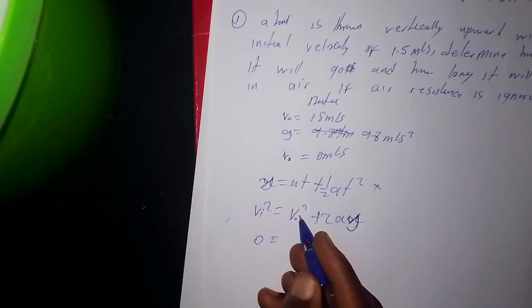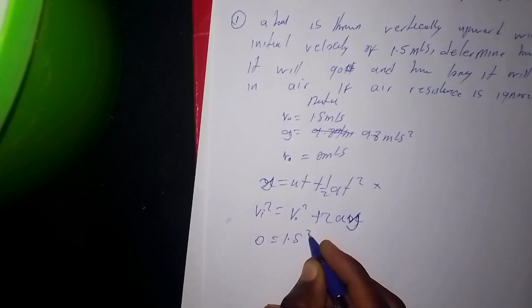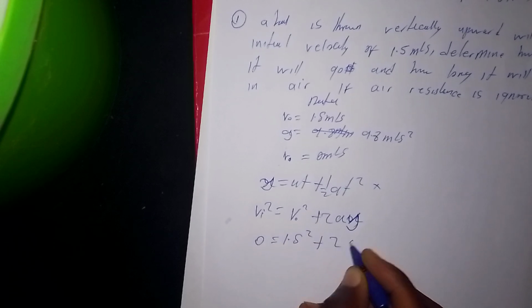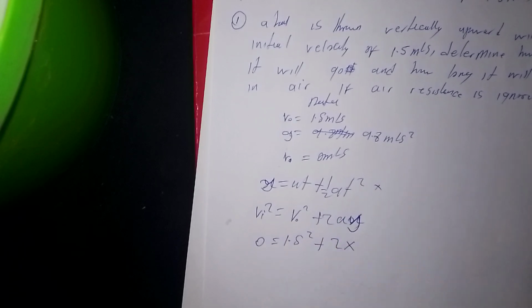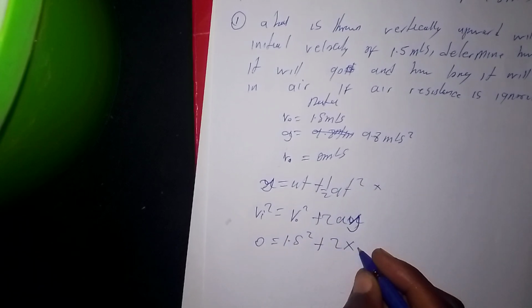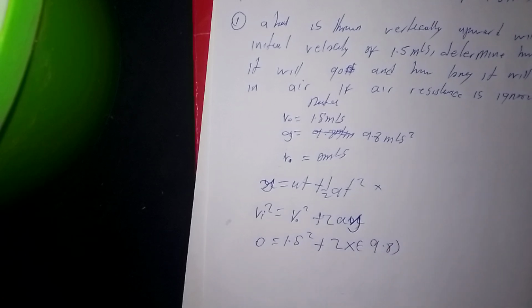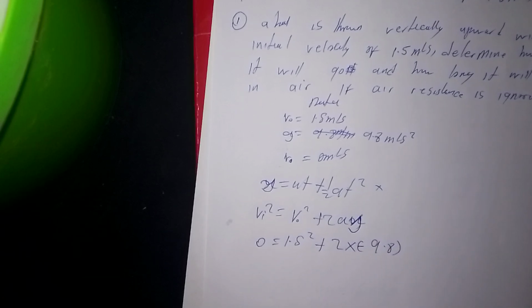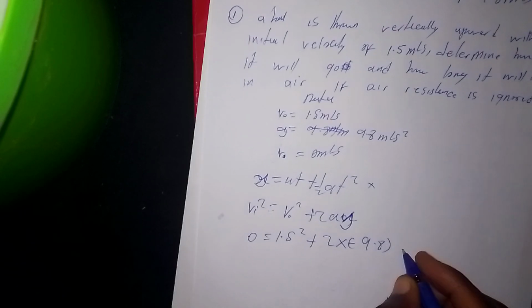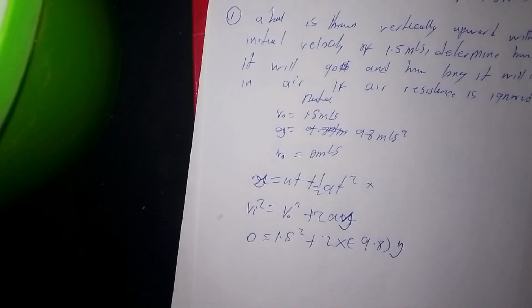And the initial velocity was 1.5, squared, plus 2 times the acceleration. It's going upward, against gravity, so we put negative 9.8. Then y is what we are looking for.